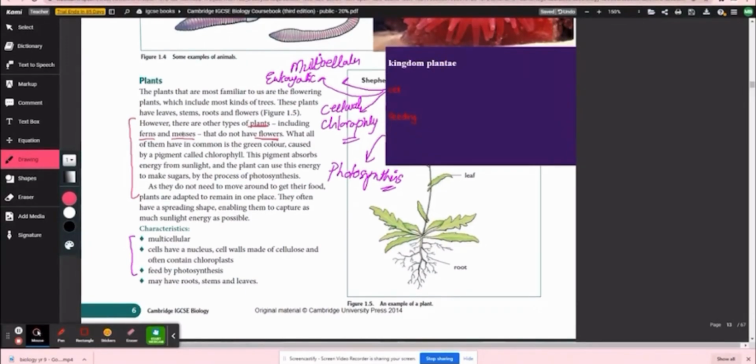But the main thing you have to remember is that Kingdom Plantae: they are multicellular, they are eukaryotic, they have a cell wall, they have chlorophyll, they feed by photosynthesis. There are two types: flowering and non-flowering, and flowering have monocots and dicots. Is it clear, guys? Excellent job. Marvelous, excellent. Yes, we will have a short quiz.